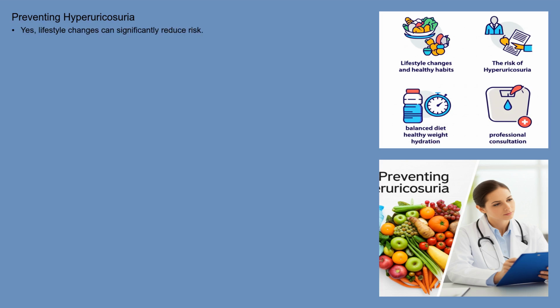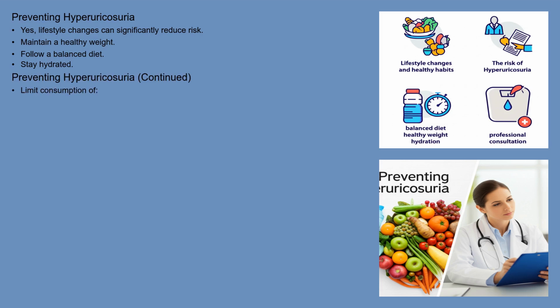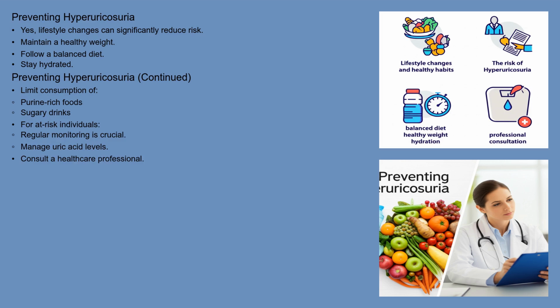Making lifestyle changes, such as maintaining a healthy weight, following a balanced diet, and staying hydrated, can significantly reduce the risk. Limiting the consumption of purine-rich foods and sugary drinks is also beneficial. For individuals with a genetic predisposition or other underlying medical conditions, regular monitoring and management of uric acid levels are crucial. Consulting with a healthcare professional to develop a personalized prevention plan is always a good idea.